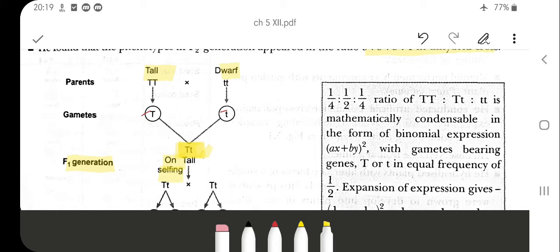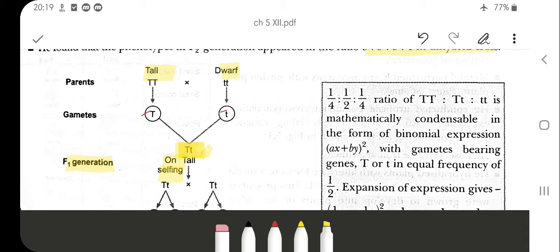They are always represented as TT, that is, they are diploid. The gamete is haploid. The F1 generation will express either one of the characters of the parents. The character which expresses in the F1 generation is known as the dominant character.